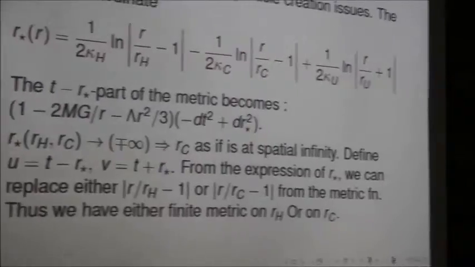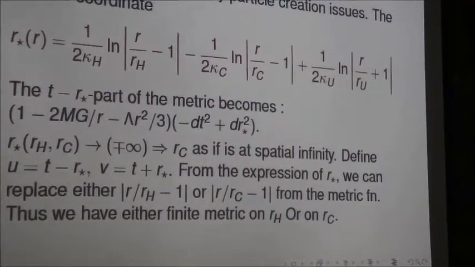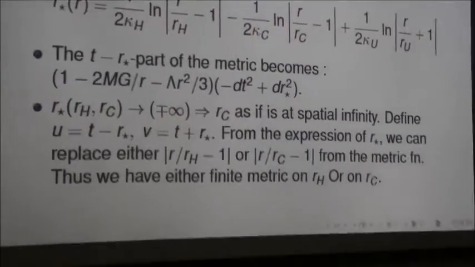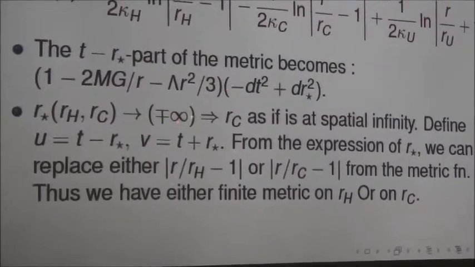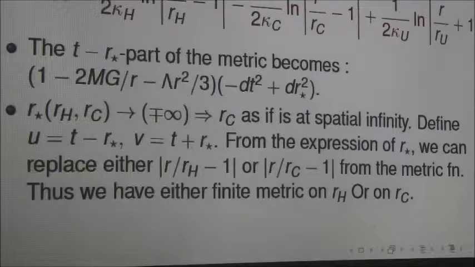We cannot do it simultaneously or globally, unlike Schwarzschild. And from this expression, since kappa_h and kappa_c are positive, it is obvious that r star is minus infinity on the black hole event horizon and plus infinity on the cosmological event horizon. So the cosmological event horizon in this tortoise coordinate is as if at infinity.